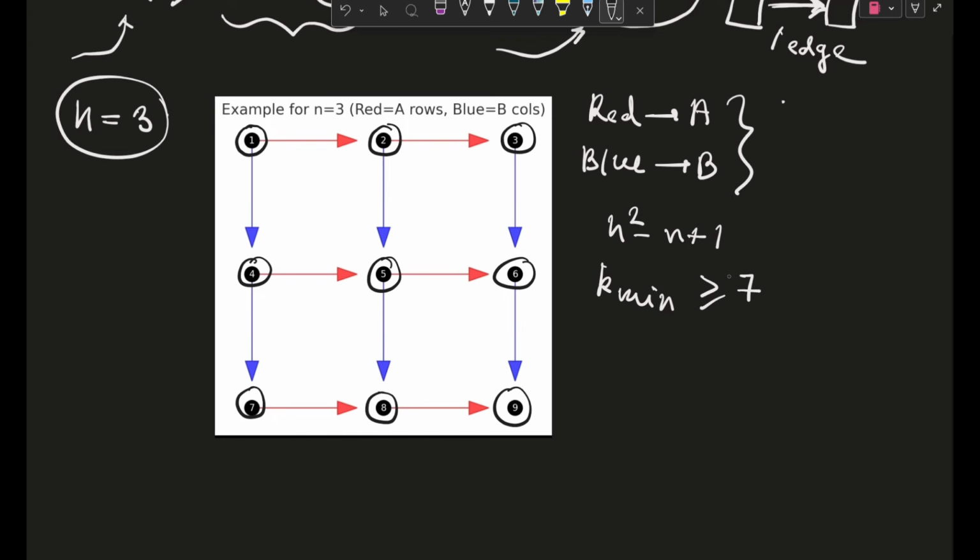So the minimum value of k has come out to be 7. Okay, so that means after 7 edges you will actually get it. Right now I haven't drawn the diagram in such a way that I can show the intersections. Maybe if I had done that it would be better. But guys, this is the rough scenario that is going on. Okay, I hope you have a rough idea from here.